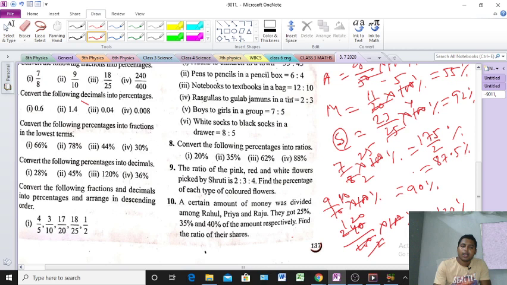Clear? So 0.6 into 100 means what will we get? See here, after point how many digits? One digit. But here how many zeros? Two zeros. So we need another digit, and that means we need here zero. That means only 60 will come. Concept clear? Because here after point one digit, but two zeros means we need two digits, but only one digit was there. So that's why here 10 will come. That means 60%. Clear?